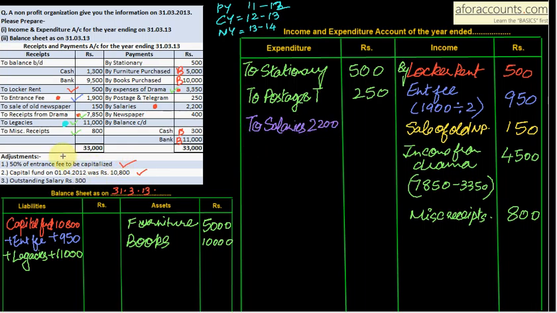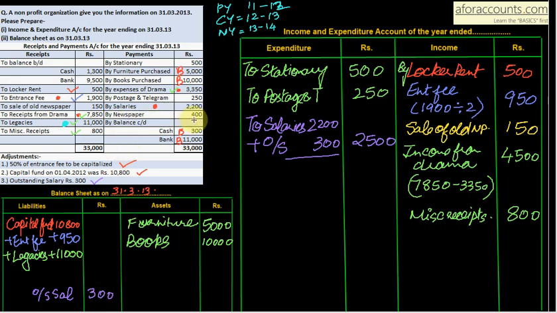Outstanding salary, and in adjustment information is given for current year if nothing is specifically mentioned. So our formula is add outstanding and less prepaid. So add outstanding salary of current year 300. So the total comes to 2,500. And outstanding salary will always be my liability. So outstanding salary 300. Adjustment of salary also done.